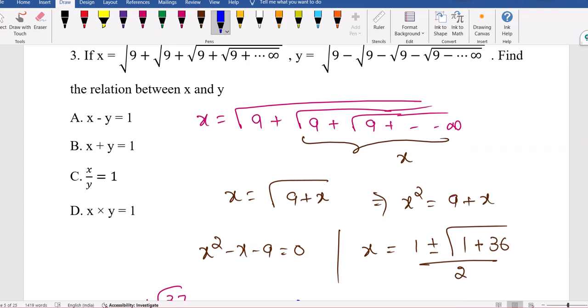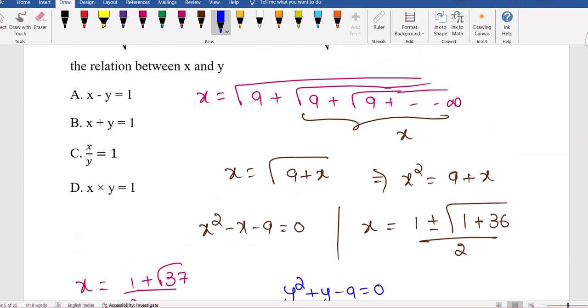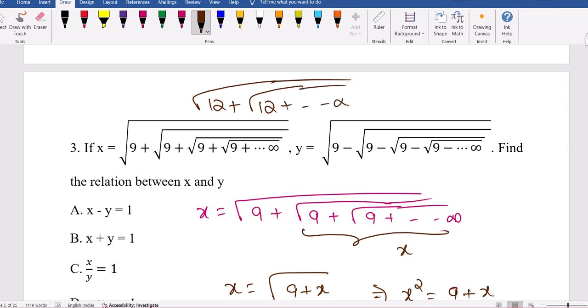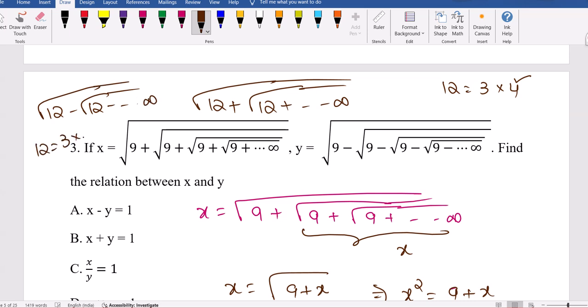See x, y, such related stuff. Generally such questions give root 12 plus root 12 up to infinity. There is a shortcut. When it is root 12, 12 can be written as 3 into 4. When all are positive, take the highest value; when all are negative, take the least value. If all are negative, 12 is nothing but 3 into 4, and 3 will be your answer.